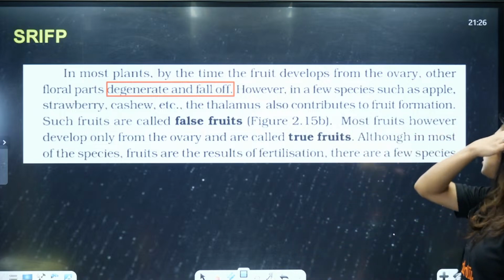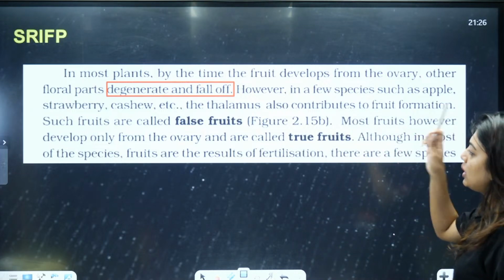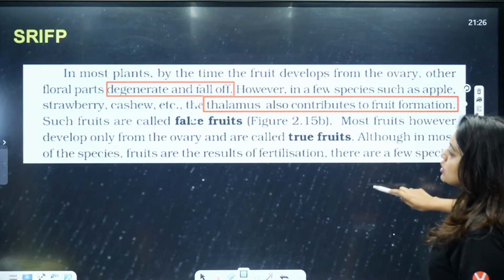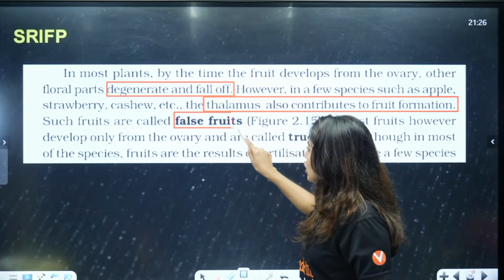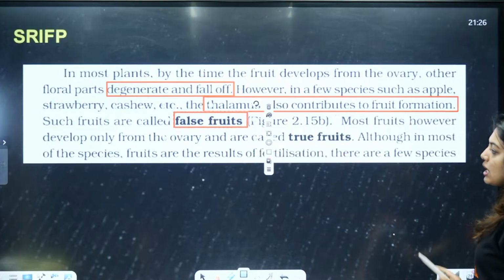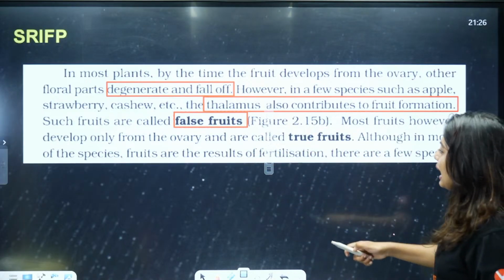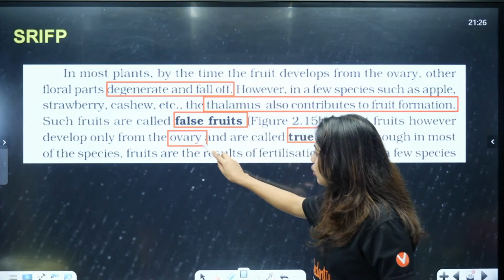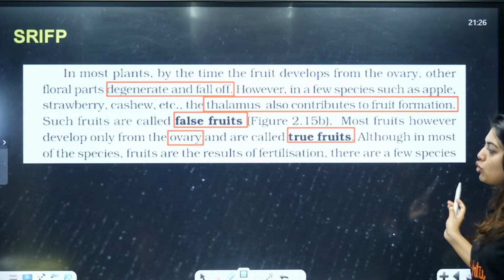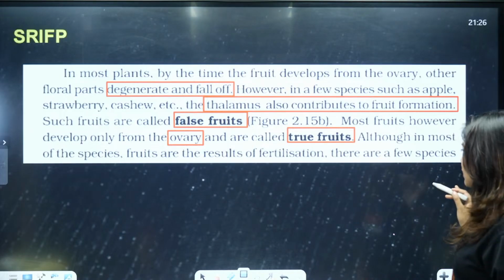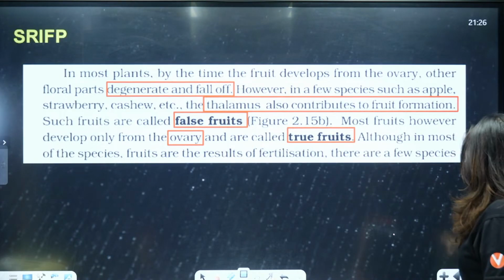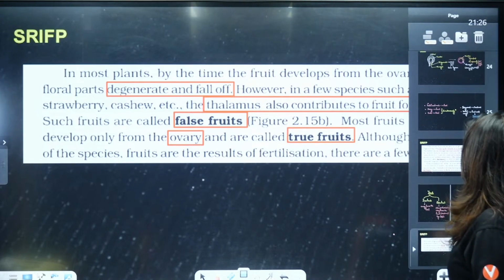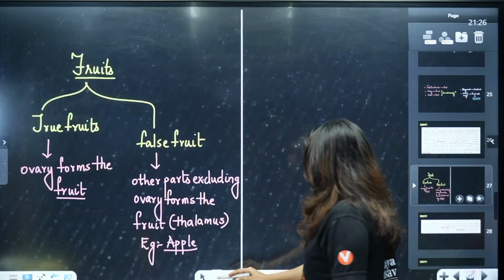However, in a few species such as apple, strawberry, cashew, the thalamus also contributes to the fruit formation. So such fruits are called false fruits. Most fruits however develop only from the ovary and they are called true fruits. True fruits are the ones that come from the ovary. Now although in most of these species fruits are a result of fertilization, there are a few species where the fruit formation will happen without fertilization.